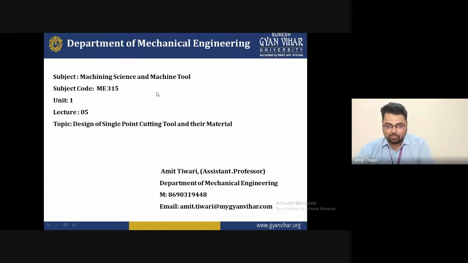Today is the fifth lecture and the topic of today's lecture is design of single point cutting tool and their material. So let's start.